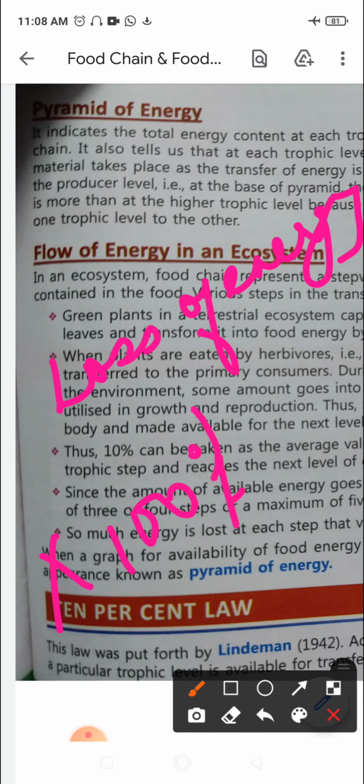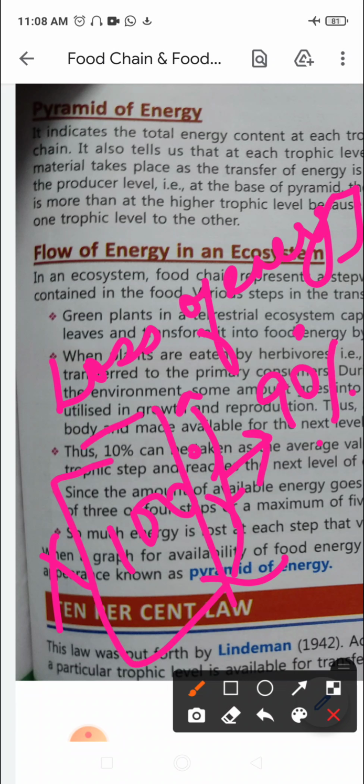Out of this, there is something lost into the environment. So maybe it could be possible that only 90% of the energy reaches, as compared to the producers, to the next trophic level. Again, much is lost, right? So after it being lost, maybe even lesser energy reaches the third trophic level. So in an ecosystem, the food chain represents a stepwise transfer of energy, right?